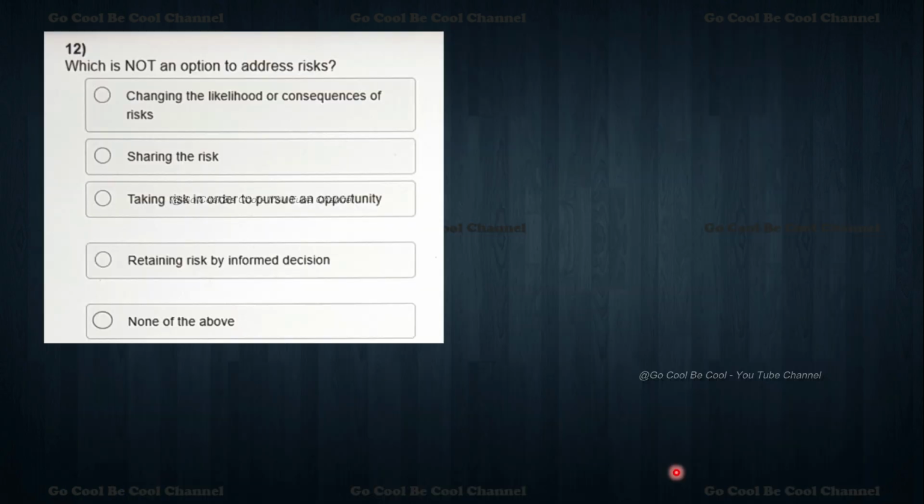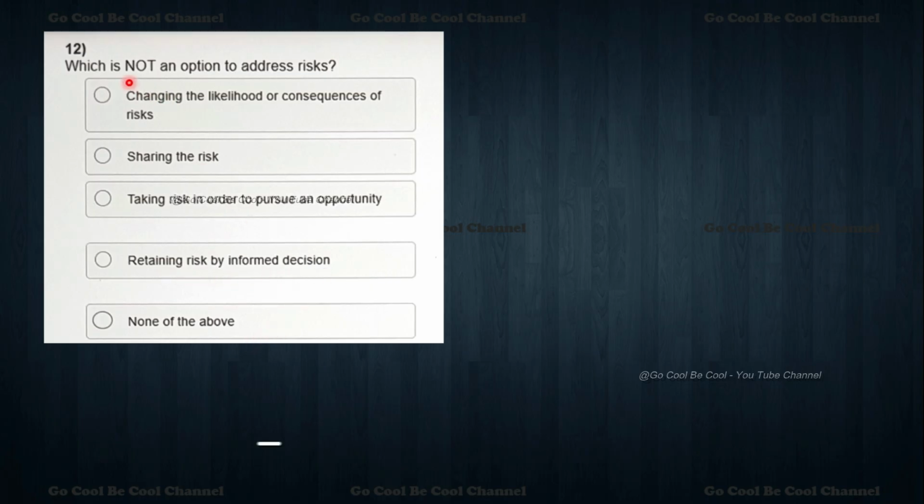Now, which is not an option to address risk? Changing the likelihood or consequences of risk, sharing the risk, taking the risk in order to pursue an opportunity, retaining risk by informed decision, none of the above.